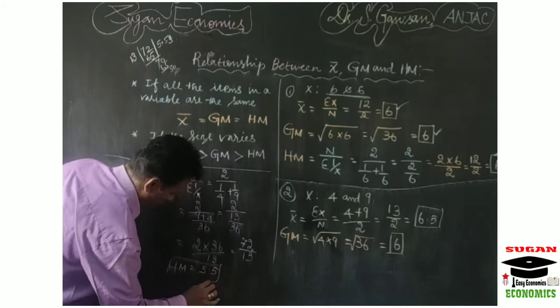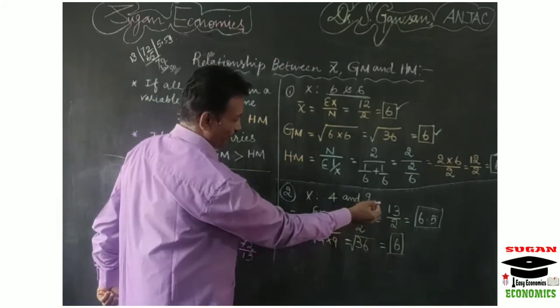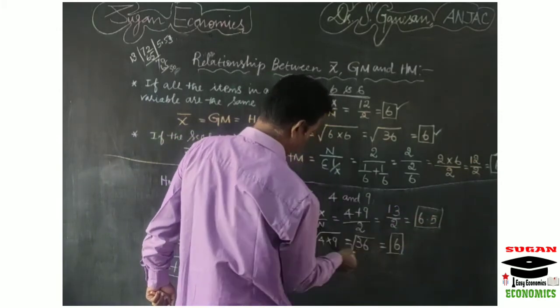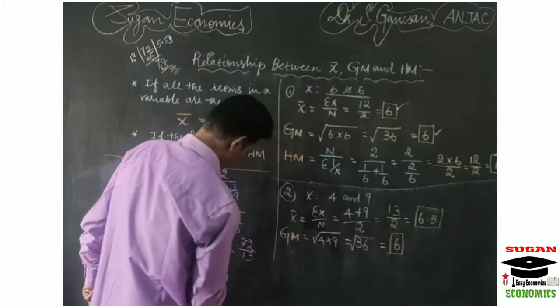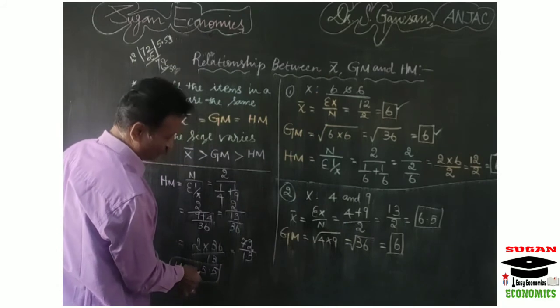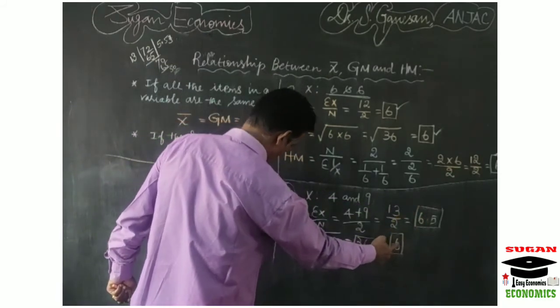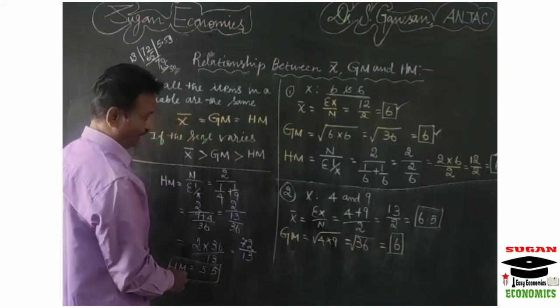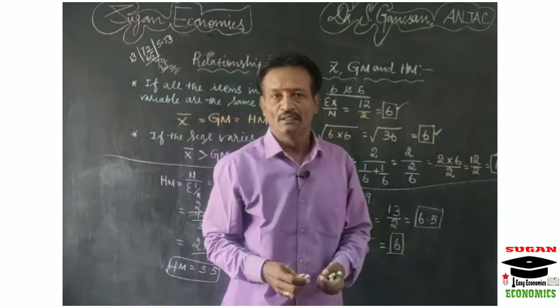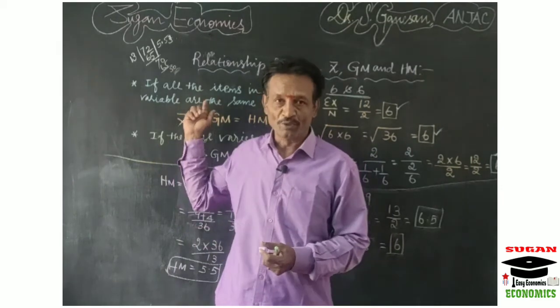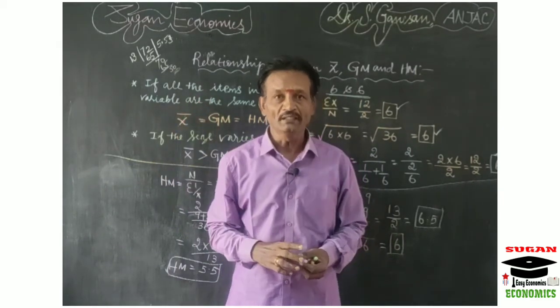Now you can compare the three values. Here x bar is equal to 6.5, geometric mean is equal to 6, and harmonic mean is equal to 5.5. So x bar is greater than geometric mean, and geometric mean is greater than harmonic mean. These are the relationships between arithmetic mean, geometric mean and harmonic mean.